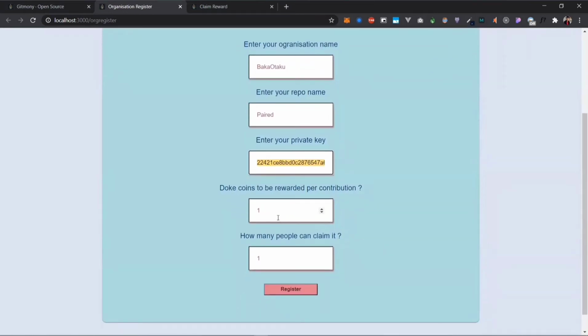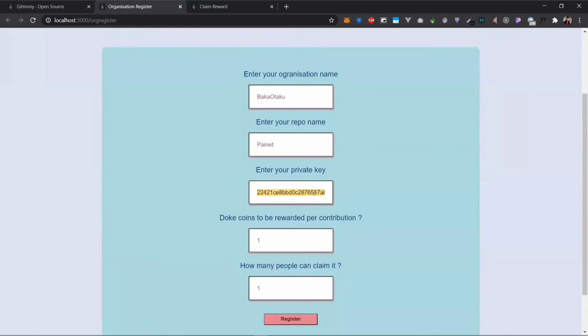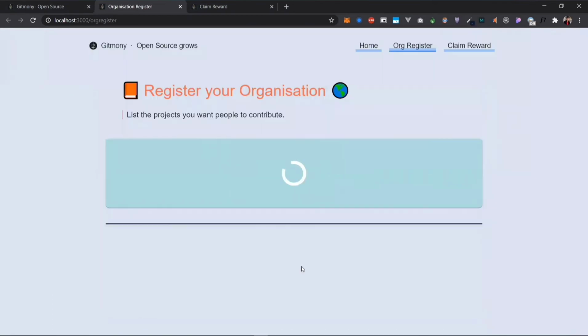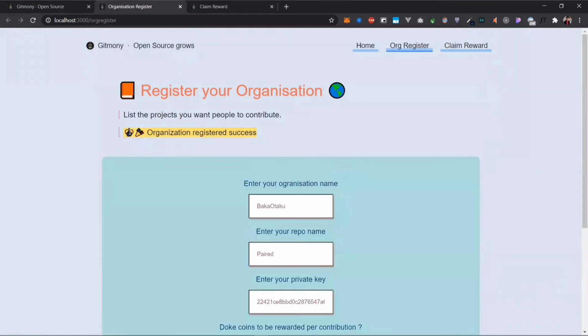Now I will set the number of tokens that are to be rewarded per contribution, and I will also set the number of people that can claim these Doke tokens. I will register it. After some time, as I can see, the organization has been registered.